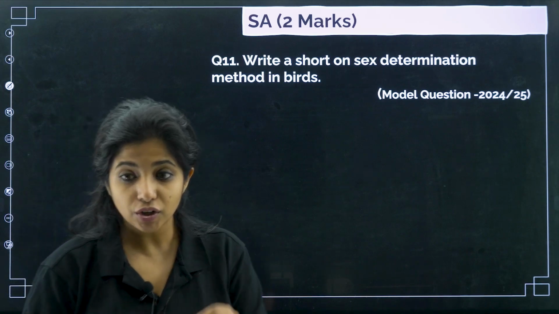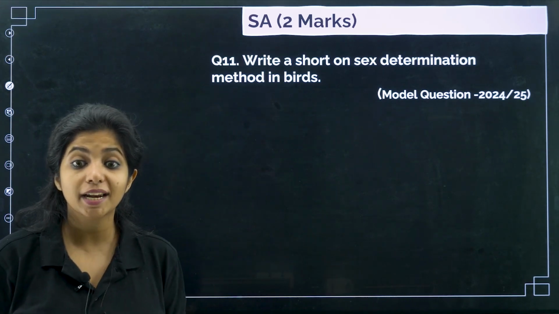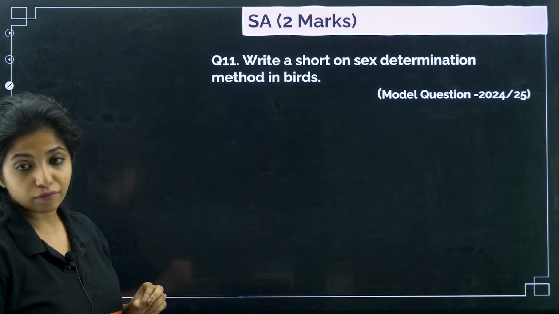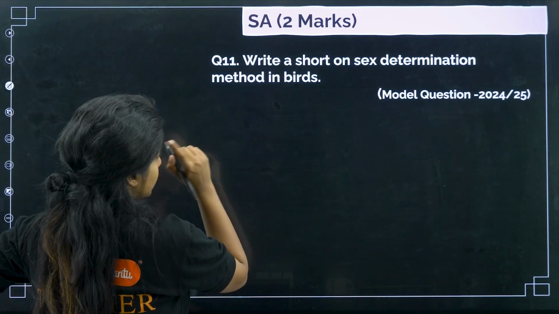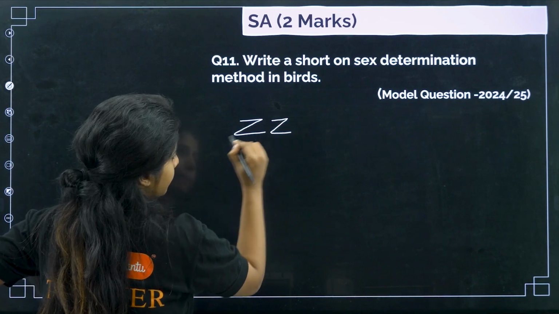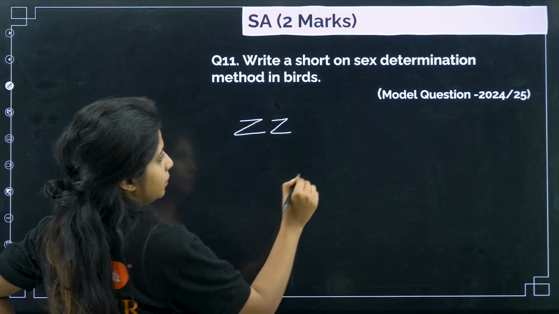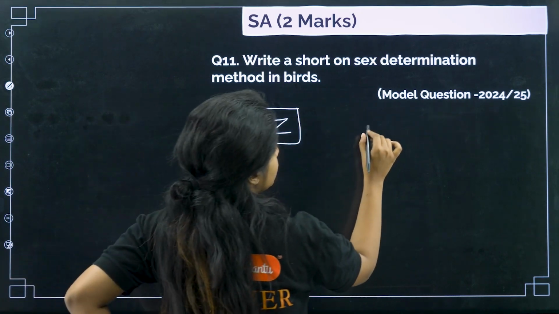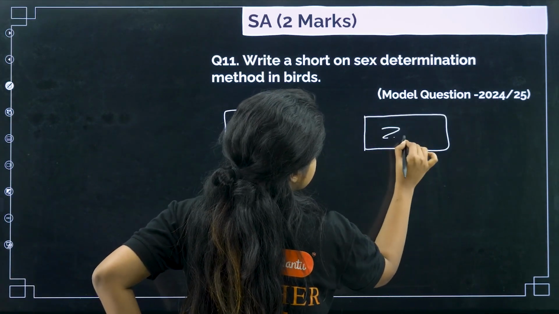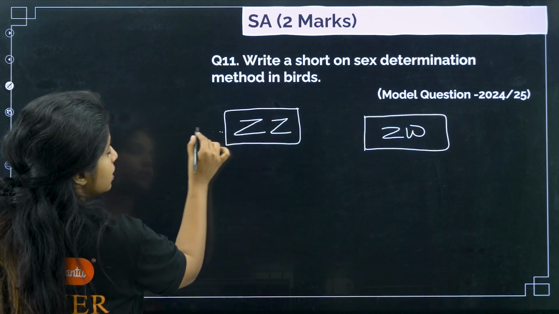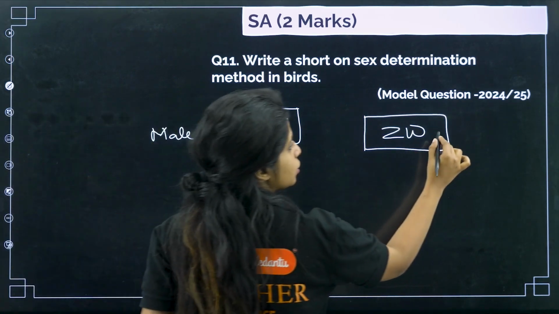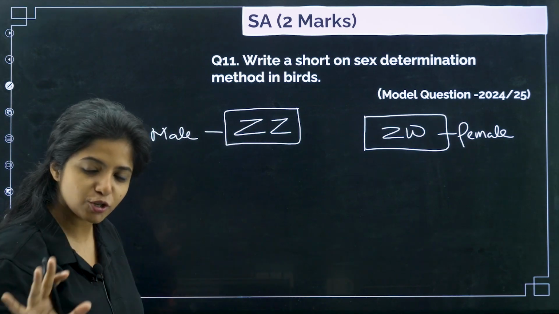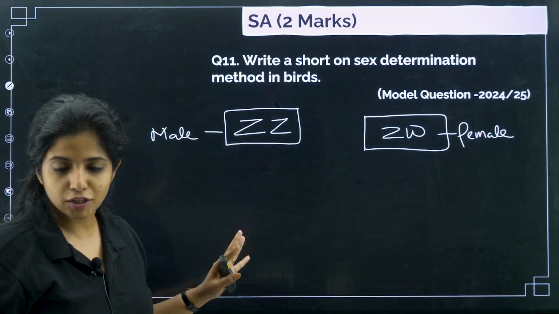So write a short note on sex determination method in birds. In the case of birds, they have gametes like this. So they have ZZ in one particular organism and ZW in another particular organism. This is going to be a male and this is going to be a female. Do not worry, I have the answers already written, you just have to read it. I will be showing you that as well. I'm just explaining things to you.